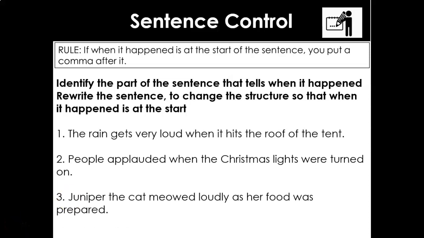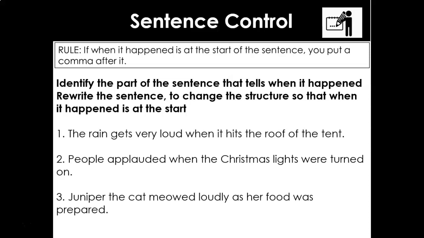Okay, so we're going to identify the part of the sentence that tells when it happened, and we're going to rewrite the sentence to change the structure so that when it happened is at the start. So this is about creating creativity. Yep, we can control a sentence, we can identify the subject and the verb, but now we can start to manipulate the sentence structure for creativity.